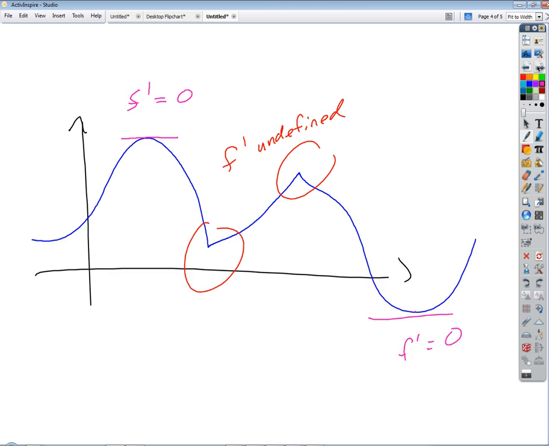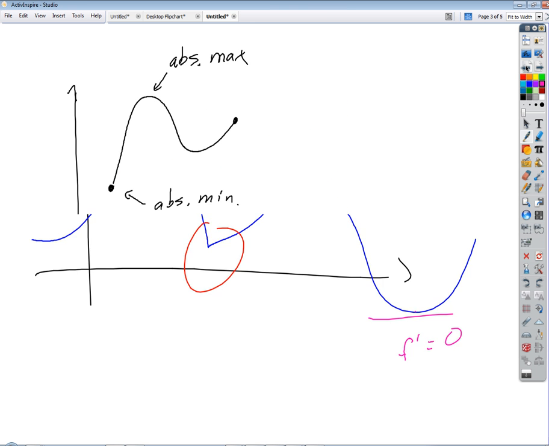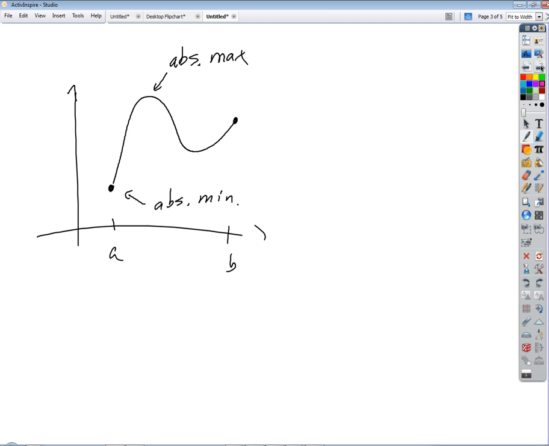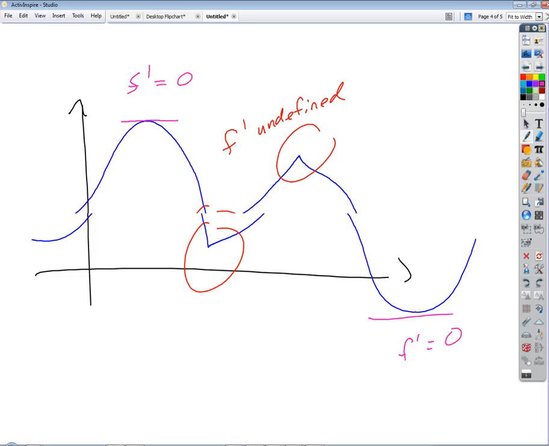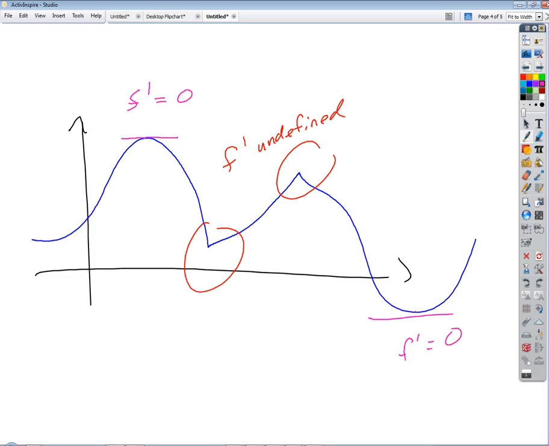Now I want to point one more thing out though. Notice that all peaks and valleys have to occur at places where the derivative is either equal to 0 or undefined. How could you ever possibly define any other kind of peak or valley for a continuous function?